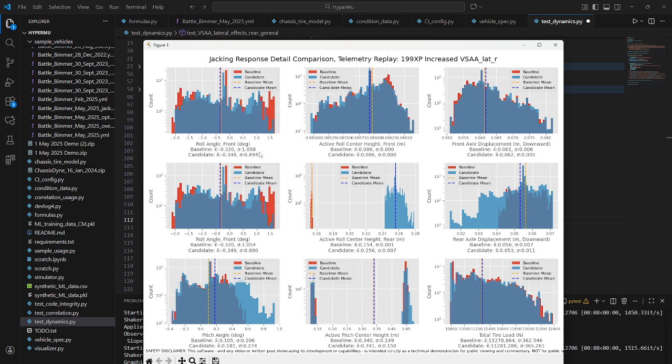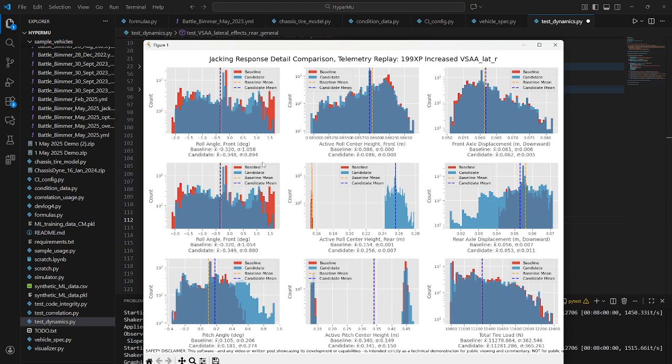My best explanation for the discrepancy that we're seeing here is that as we've stiffened the roll stiffness on the rear axle, it has increased the excitation frequency in roll mode of the entire chassis. And that excitation frequency is now closer to the slalom frequency that we see in this telemetry replay. This telemetry replay was gathered from an autocross course, so it makes sense that there are some slaloming frequencies that might be exciting the chassis more than when it had a lower roll excitation frequency. So that could explain the discrepancy here.